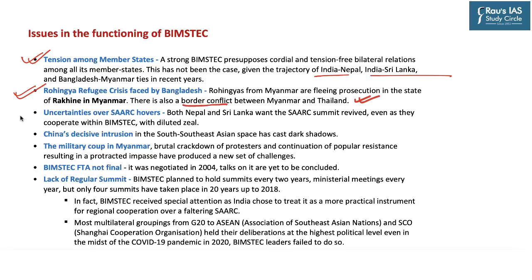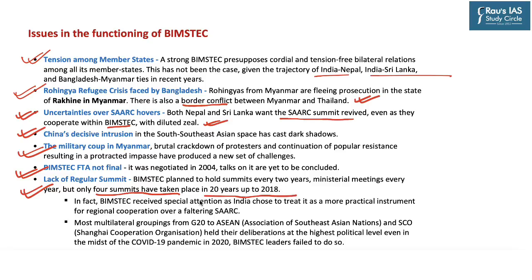Now, even the uncertainties with respect to SAARC also impact BIMSTEC. It says that both Nepal and Sri Lanka want the SAARC summit revived, even as they cooperate within BIMSTEC, however with a diluted zeal. Now, another concern is the intrusion of China in the Southeast Asian space. Further, the brutal crackdown and military coup in Myanmar has also impacted the functioning of BIMSTEC members. Further, the BIMSTEC FTA, which was negotiated way back in 2004, is yet not final, and the summits are not regular. So it says that BIMSTEC planned to hold summits every 2 years, but so far only 4 summits have taken place in 20 years up to 2018.